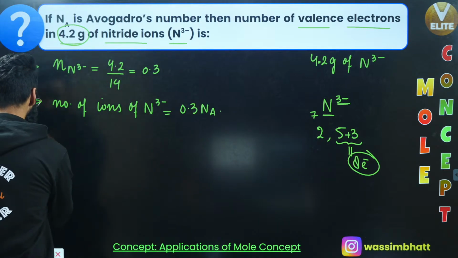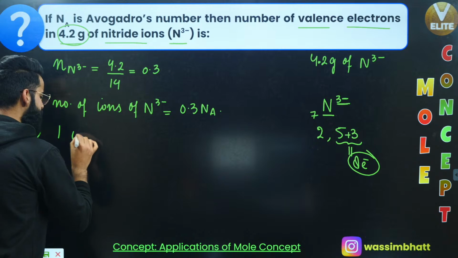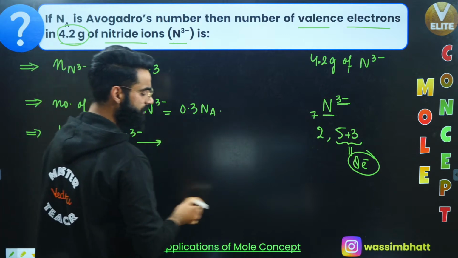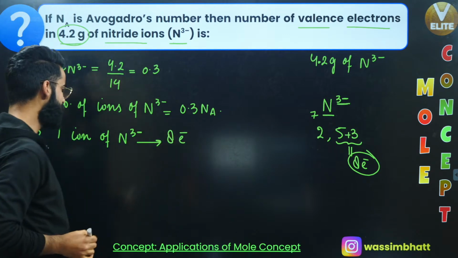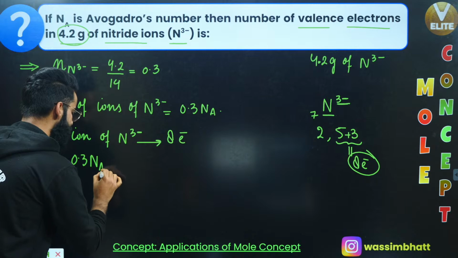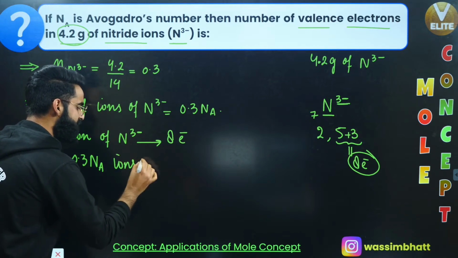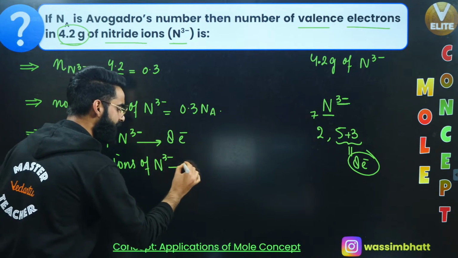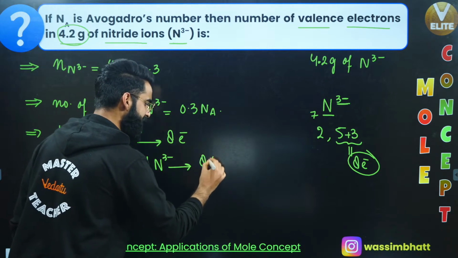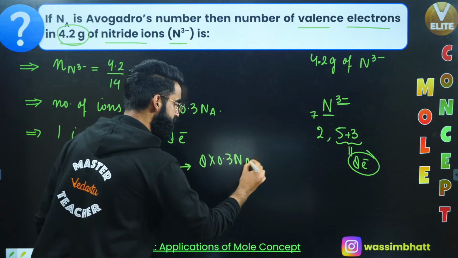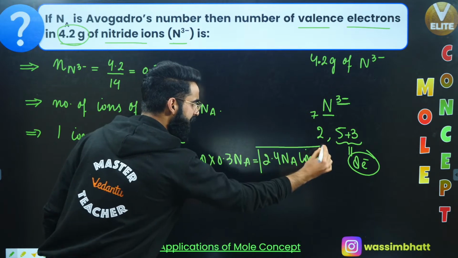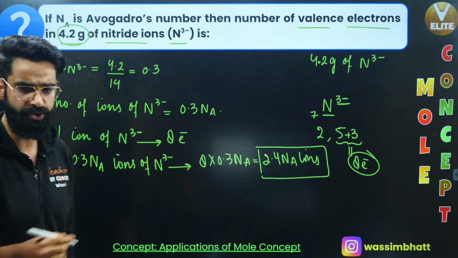So I can say one ion of N tri-negative contains 8 valence electrons, right? But do I have only one ion of N tri-negative? No, I have got 0.3 Na ions of N tri-negative. So if one ion contains 8 valence electrons, 0.3 Na ions will contain 8 multiplied by 0.3 Na. The value comes out to be 2.4 Na. So there will be a total of 2.4 Na valence electrons present in 4.2 grams of nitride ion.